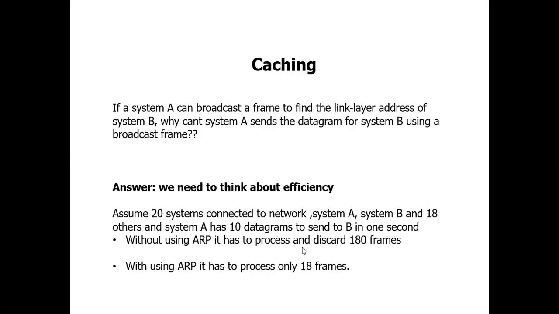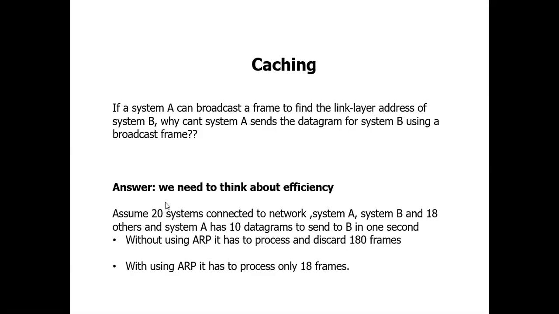Fine. So any doubts here? Why has it been called caching? Because, as I already told, system A sends a request, that is an ARP request, to system B. All the 18 nodes in the network receive the request frame, process it and discard it. Correct. Whenever the intended destination receives this particular packet, or datagram, it sends the link address, unicast.